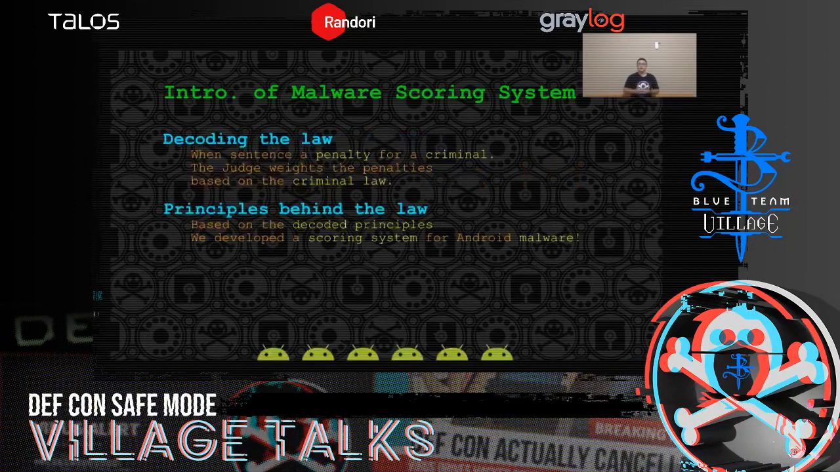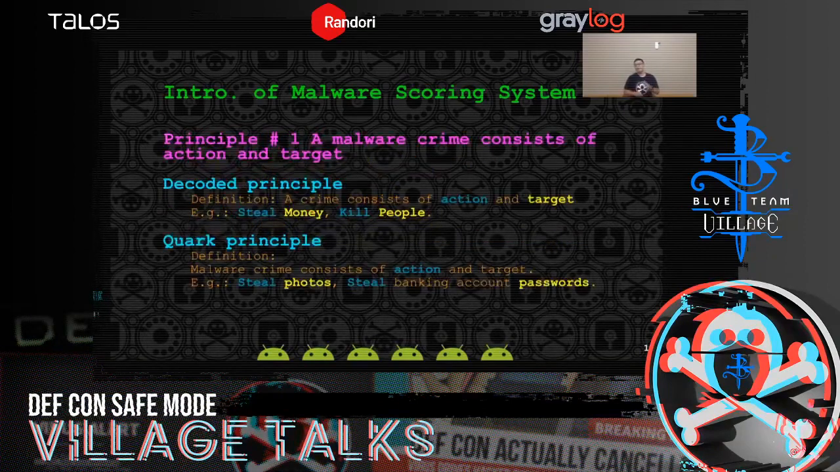So, when sentencing the penalty for a criminal, the judge weighs the penalties based on the criminal law. And after decoding the law, we found the principles behind it, and we developed a scoring system for Android malware. There are only 8 principles decoded from the criminal law, and I'll go through them in the following slides. Now let's see principle number 1.